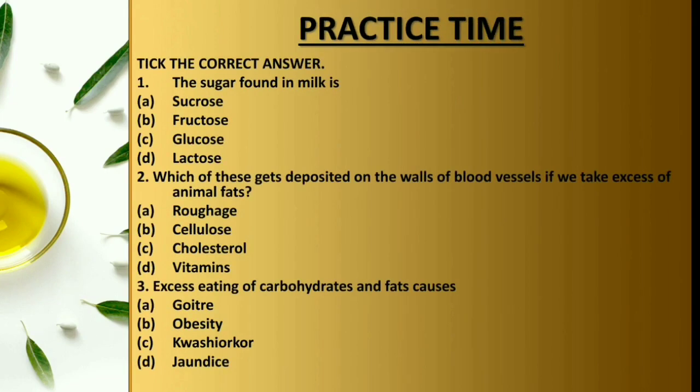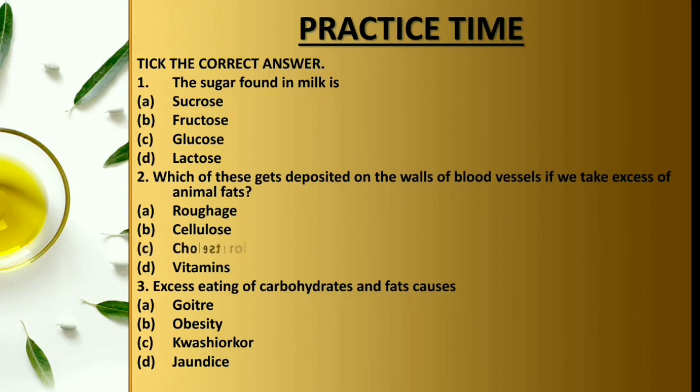First question: the sugar found in milk is sucrose, fructose, glucose, lactose. Yes, the answer is lactose. Which of these gets deposited on the walls of blood vessels if we take excess of animal fats? Roughage, cellulose, cholesterol, vitamin. The answer is cholesterol.